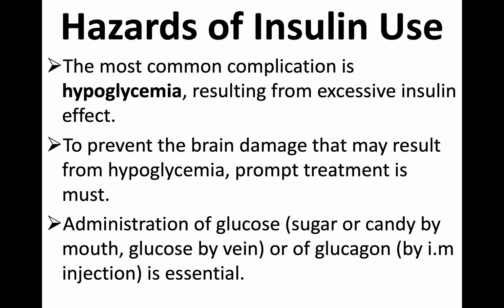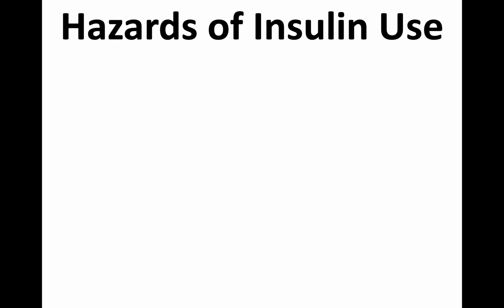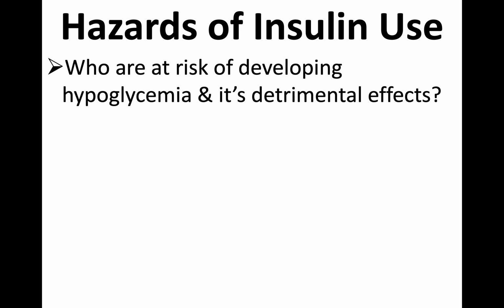So please remember, how do you manage hypoglycemia? You can give oral sugar candy or glucose, even parenteral. If it's an emergency, severe condition, you have to manage with parenteral. And glucagon is a physiological antagonist, I would use the best word to fit there. Again, it's your task: if you don't remember what you mean by physiological antagonist, go and check. So hypoglycemia is the most important problem.